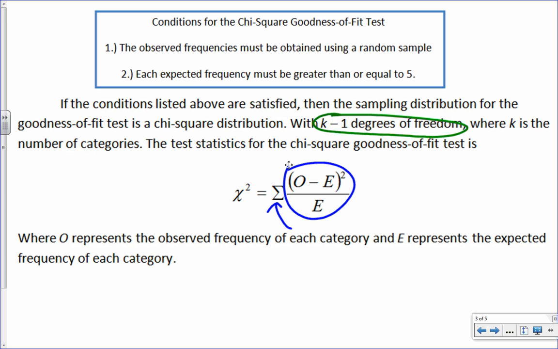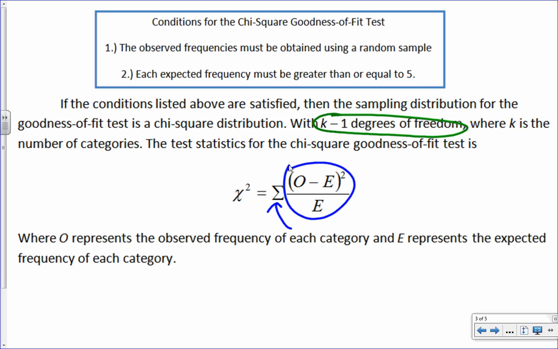The reason we're squaring that, because again, if you start summing things like that, you've got the possibility of it being 0, right? And so we square it. That is also leading us towards the chi-squared. That's why we're using it, because we are squaring that. So all those numbers are going to be positive. Agreed? And then we're basically going to divide by, I kind of look at it as where did it start, the expected. It's almost like a percentage we're finding here, right? So it's close, but the squaring does throw that off a little bit. Any questions on the formula there? No? Well, that just kind of tells you that.